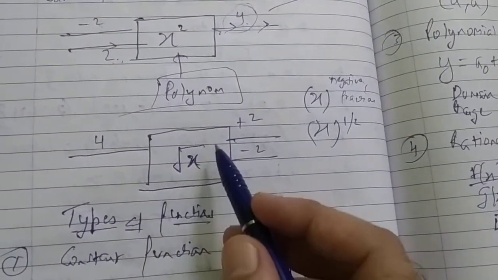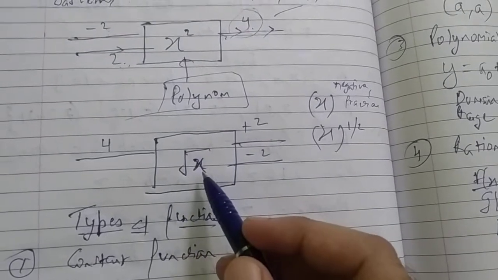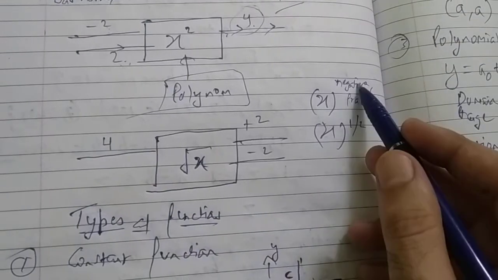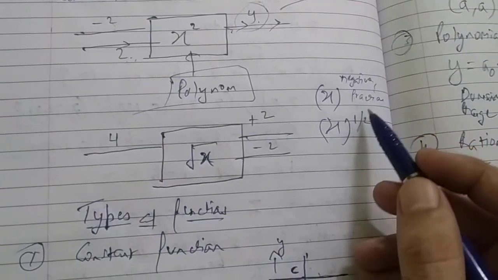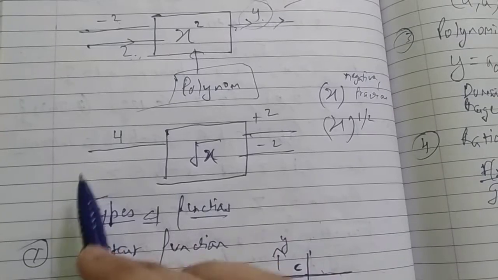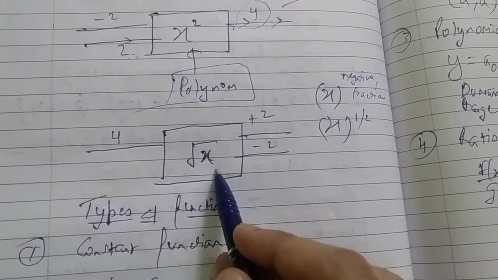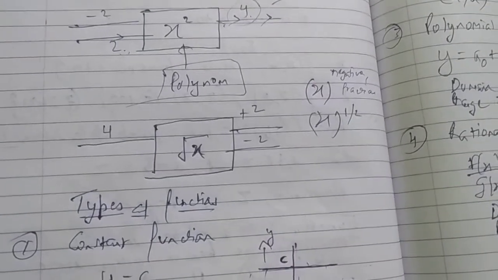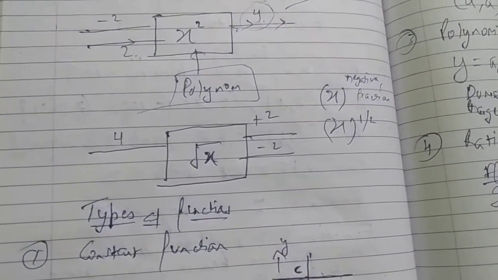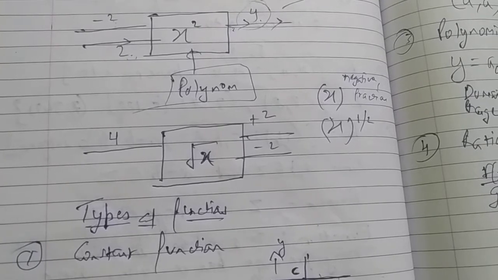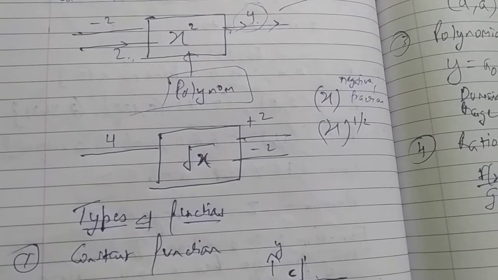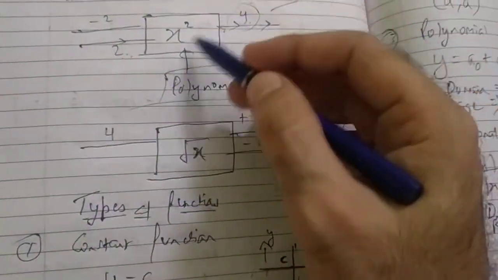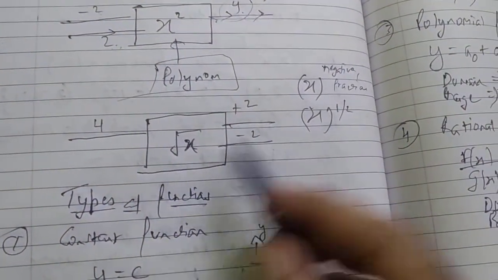But if I consider root x, that was not even considered as a polynomial, if you remember, because a variable whose power is a fraction or negative is not considered a polynomial. And in terms of function, if I give input 4 in the x, I will get two different outputs. So this is not a function. This kind of relation is not a function. Right? So I hope you are able to relate it from the past knowledge. This one was not a polynomial. This is a polynomial, this is a function. This is not a polynomial, this is not a function even.